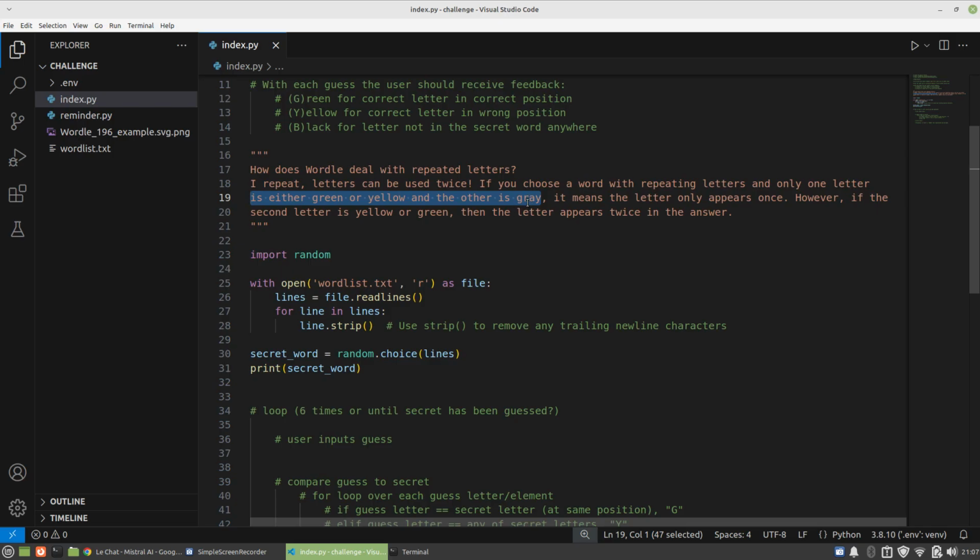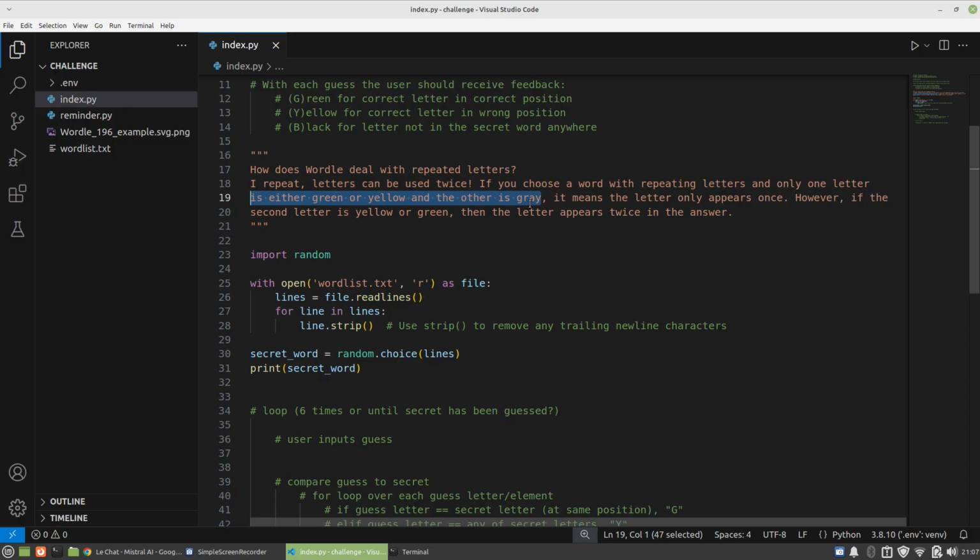Okay? So that's kind of interesting, because we're going to have to account for, let's say the secret contains one instance of the letter E, but our guess has the letter E in two different places, and neither of those guesses are in the right position. But what it will do is it'll mark one of them yellow and the other one gray.